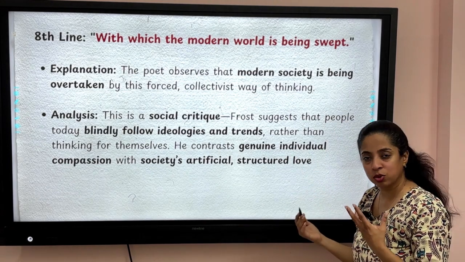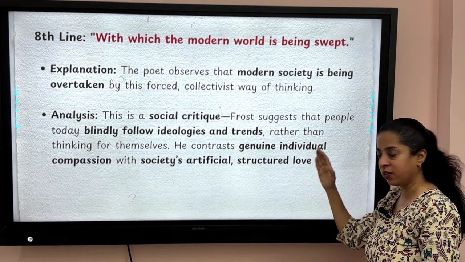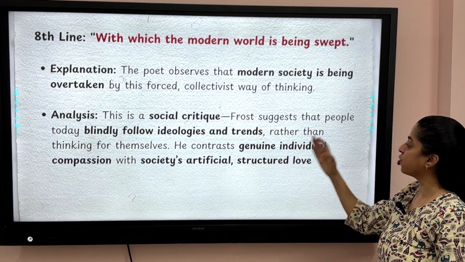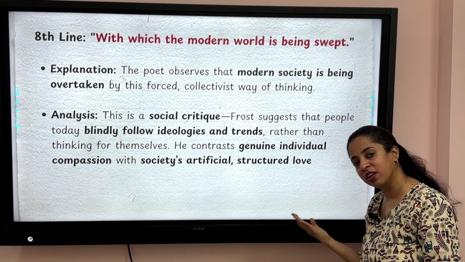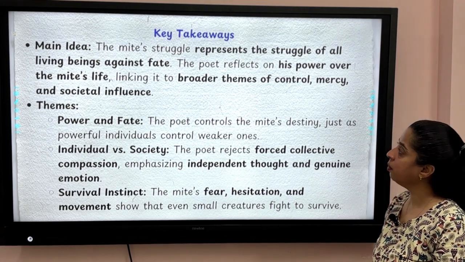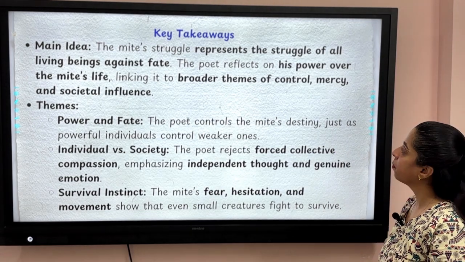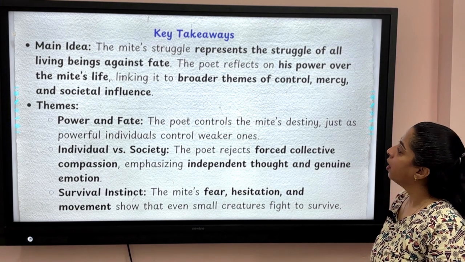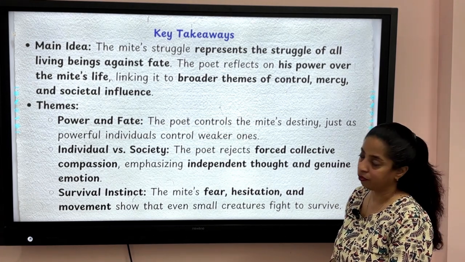So this is a social critic. Frost suggests that people today blindly follow ideologies and trends rather than thinking for themselves. He contrasts genuine individual compassion with society's artificial structured love. So key takeaways from this stanza are: the mite's struggle represents the struggle of all living beings against fate. The poet reflects on his power over the mite's life, okay, linking it to broader themes of control, mercy, and societal influence.